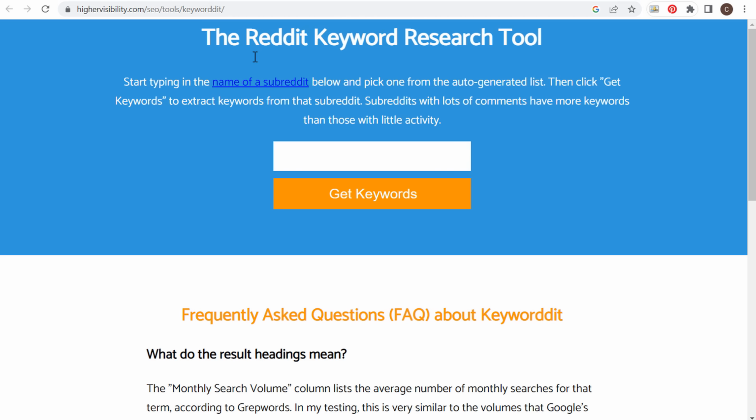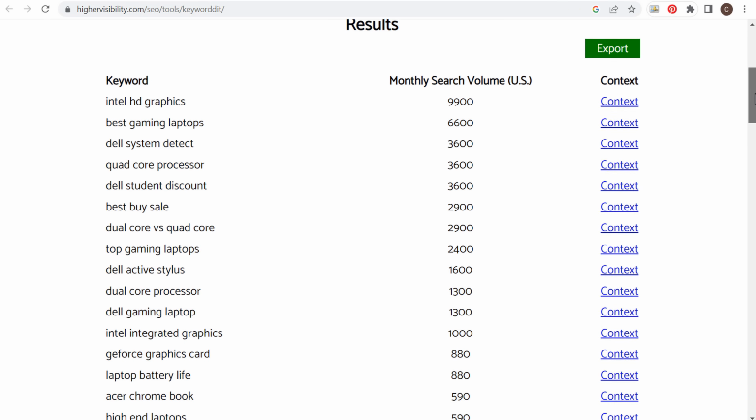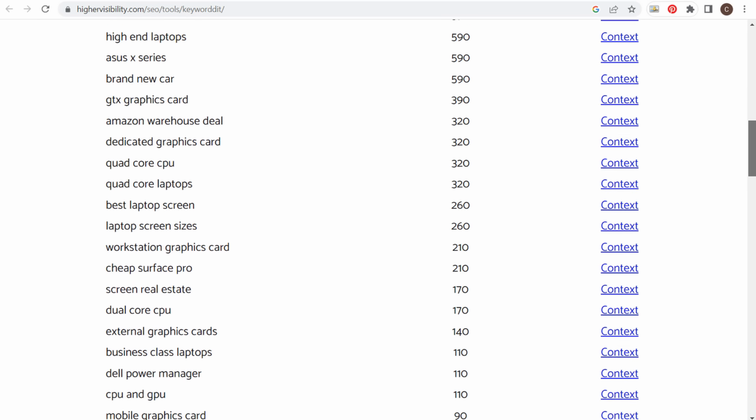But what you can do is enter a name of a subreddit, and they're going to pull out different keywords from that subreddit. So this doesn't work for every niche. And for laptops, I'm not sure if it's the best thing. But if I start searching laptops, one of the subreddits is Suggest a Laptop. We click on Get Keywords. What they're going to do is pull out some of the most popular keywords from this subreddit.